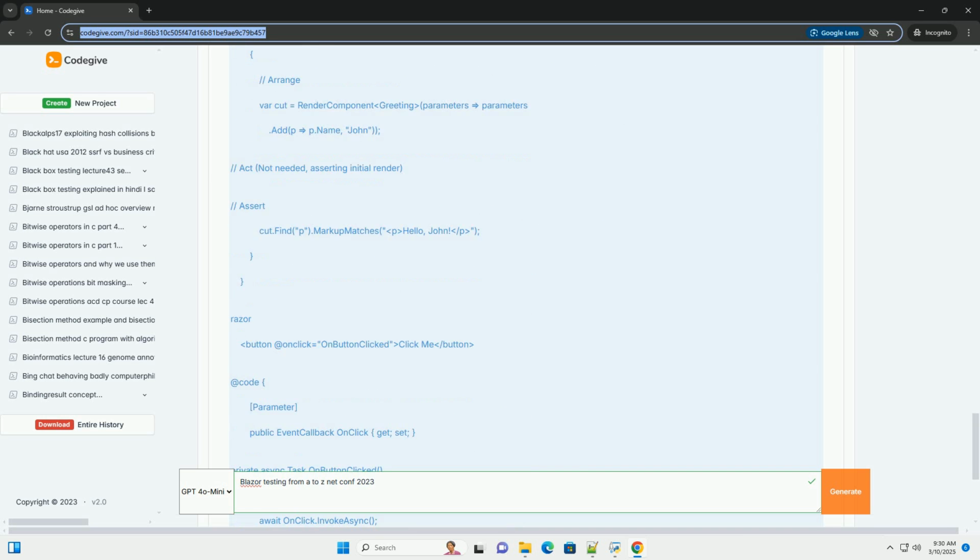Continuous integration and continuous deployment, CI/CD, integration. Automate tests. Integrate your tests into your CI/CD pipeline so that they are run automatically whenever code is changed. Fail builds on test failures. Configure your CI/CD pipeline to fail builds if any tests fail. This prevents broken code from being deployed to production. Generate test reports. Generate test reports as part of your CI/CD pipeline and make them available to the team.